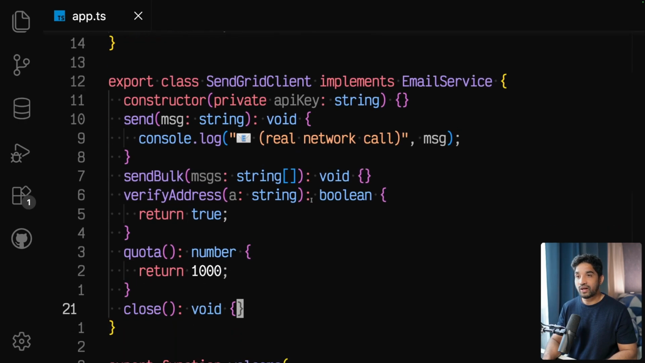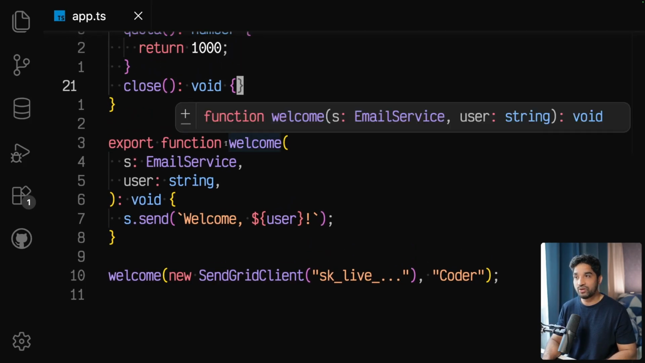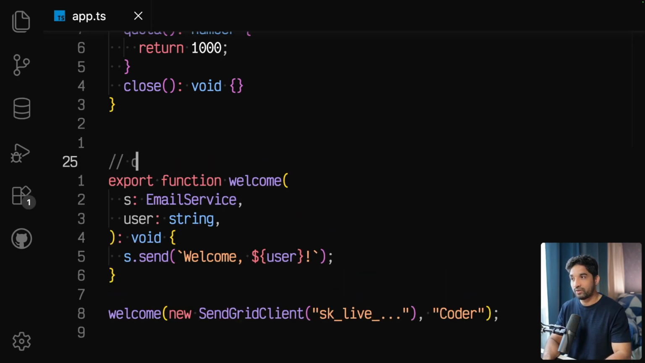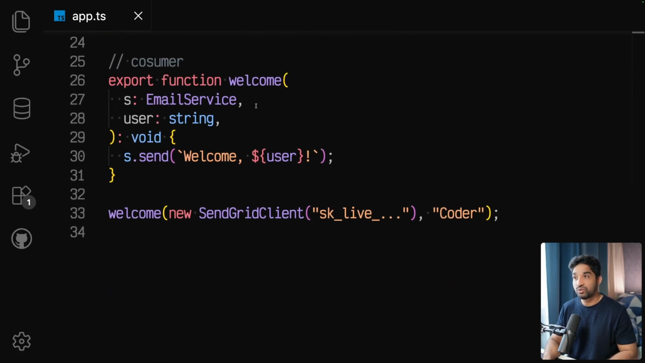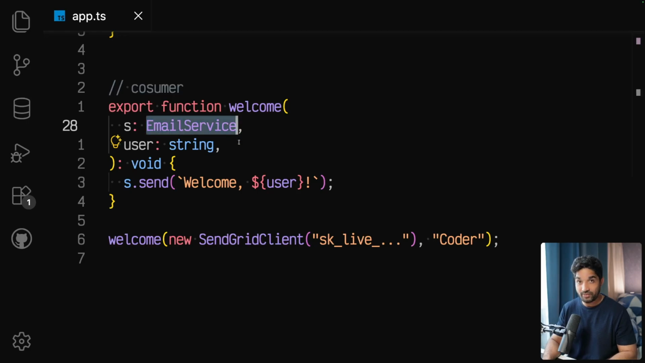So after implementing this client, how do we use it? Let's say we have a welcome function. Now we are at the consumer. This is the consumer part: whoever is using this type or interface is called the consumer, and above was the producer. So in the welcome function, we receive this email service, and you can see we are putting this interface name here.